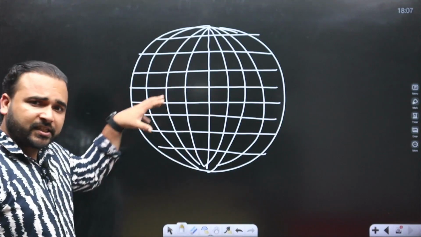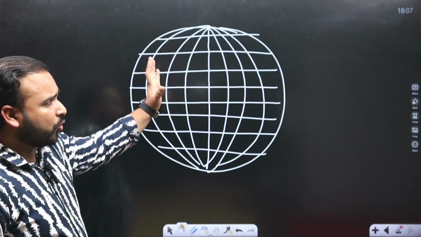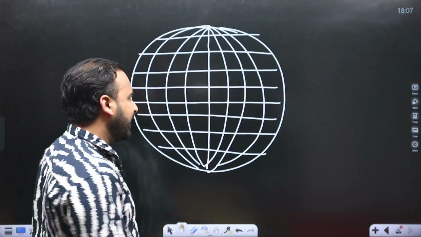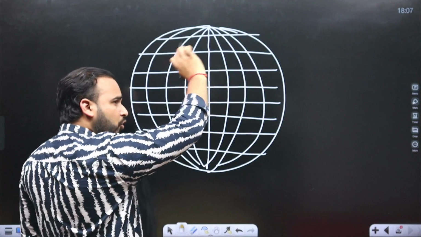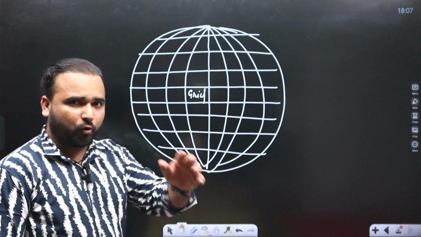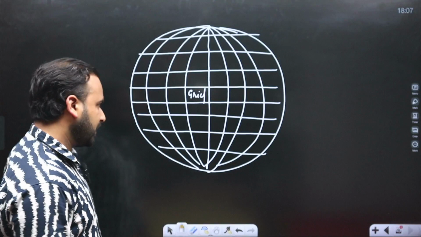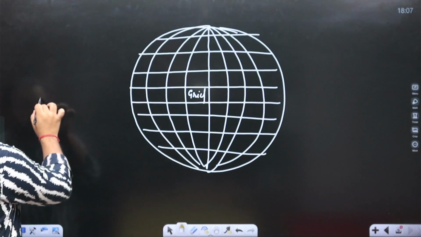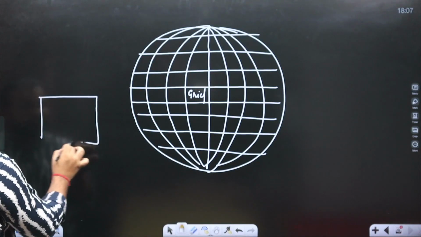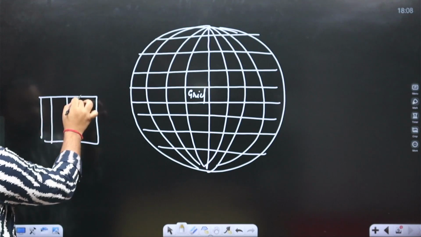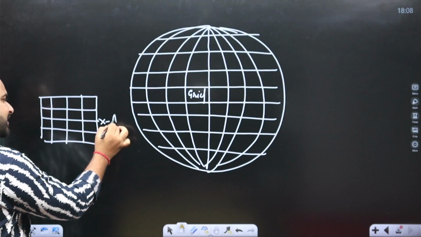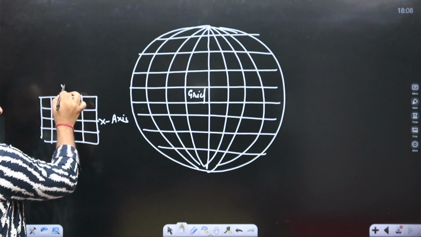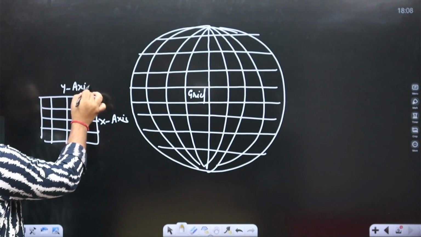So these type of vertical and horizontal lines form a grid. Actually, this one is known as grid. So a group of grids is known as globe here. Okay. Actually, have you seen a graph? On graph, there is a representation of x-axis and this one is y-axis.